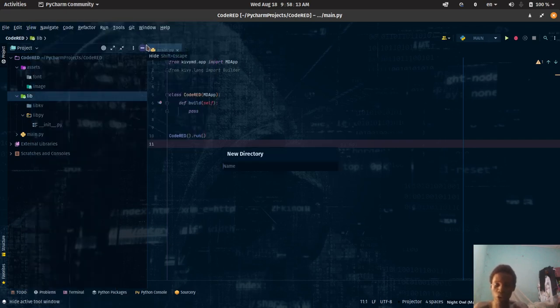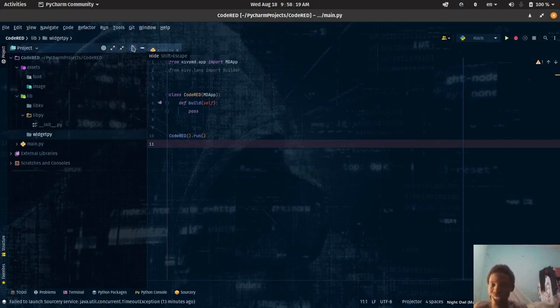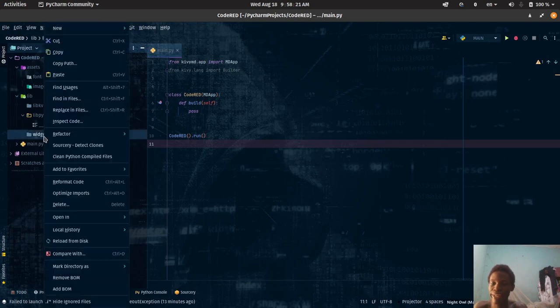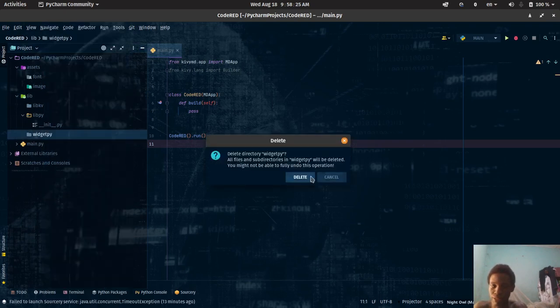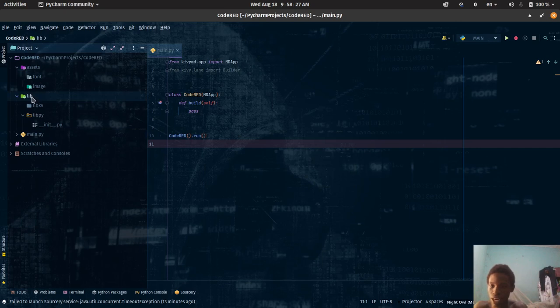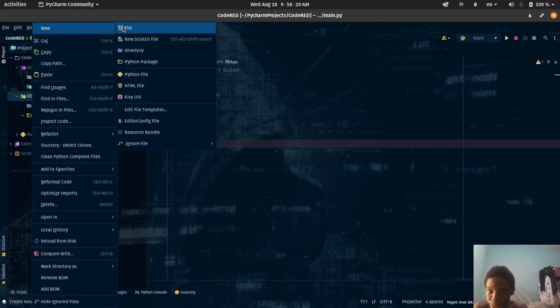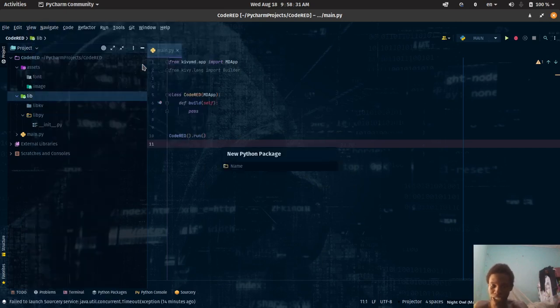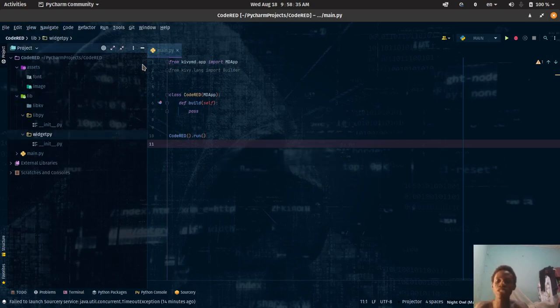Directory, new one. We're going to create a widget pie. No, delete. New Python package widget pie. This is where we're hosting most of our custom Python code widgets, the widgets we created customly.